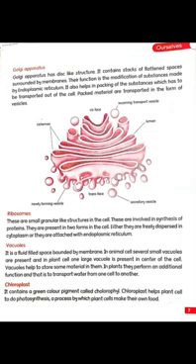Chloroplast. Chloroplast is a green pigment which is present in the plant cell. It is used to produce chlorophyll. It is necessary for photosynthesis. Photosynthesis is a process by which plants make their own food. So chloroplast is necessary for the plant cells.